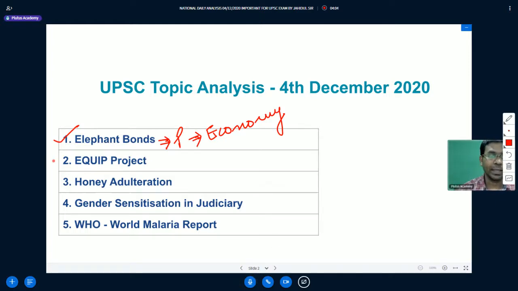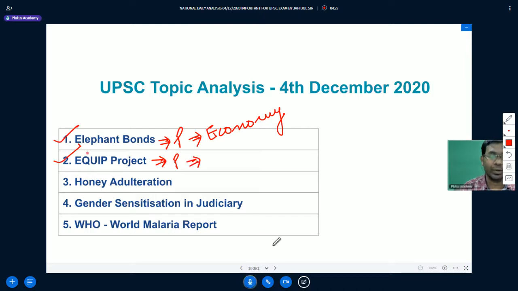Then the next topic that we are going to understand is the EQUIP project. This is a project which is under the Ministry of Education. We will understand about this particular project, and along with this I have also included a link that will help you to understand various similar projects of the Ministry of Education. The EQUIP project is also a very important topic for the prelims examination.